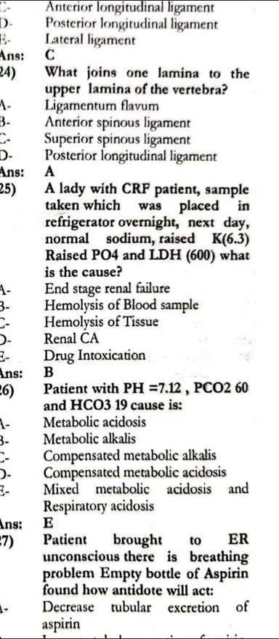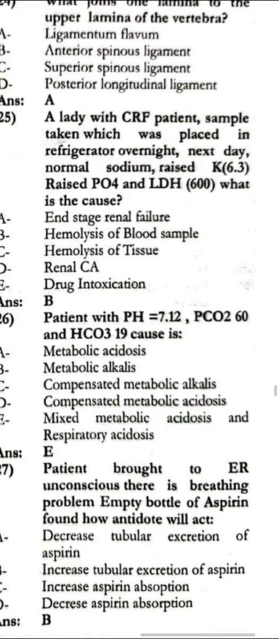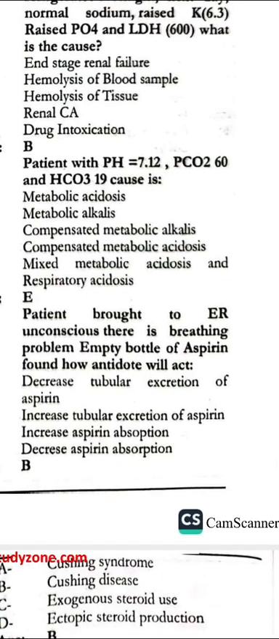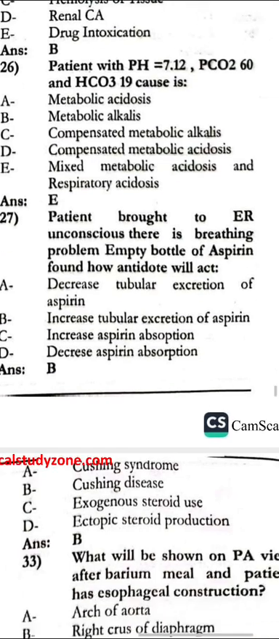A lady with CRF, patient sample taken, which was placed in the refrigerator overnight. Next is normal sodium, raised potassium, phosphate and LDH. What is the cause? That is hemolysis. A blood sample of a patient with pH of 7.12, partial carbon dioxide 60 and bicarbonate 19. The cause is mixed metabolic and respiratory acidosis.